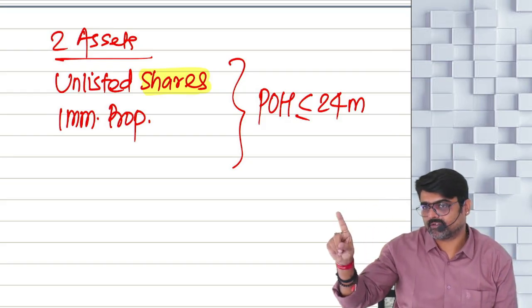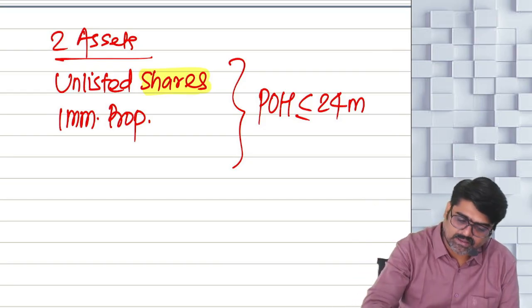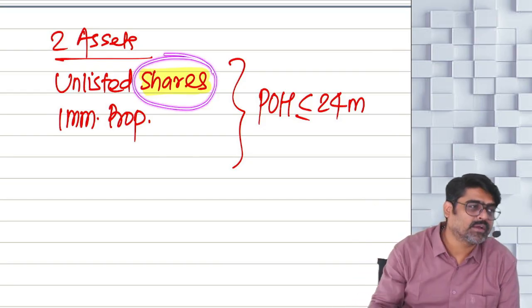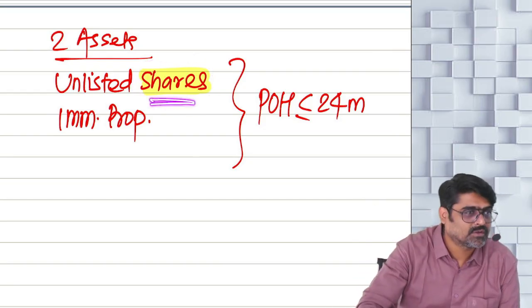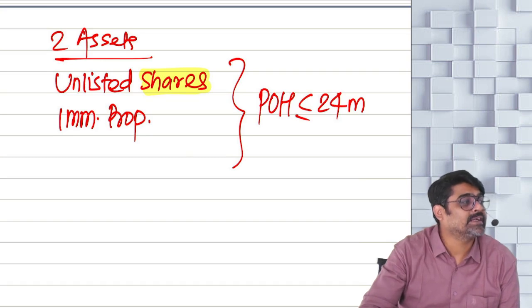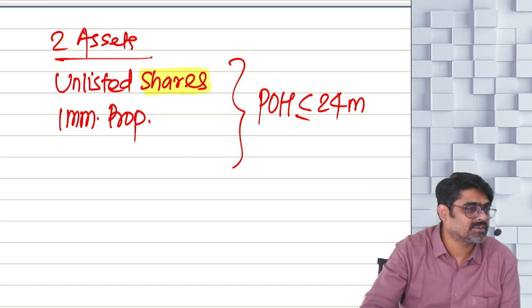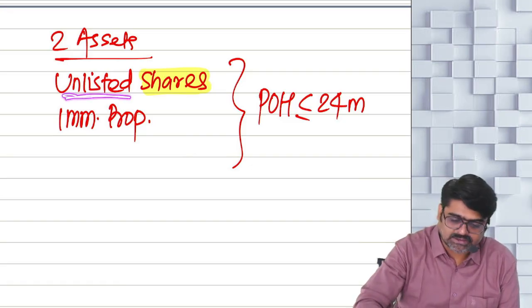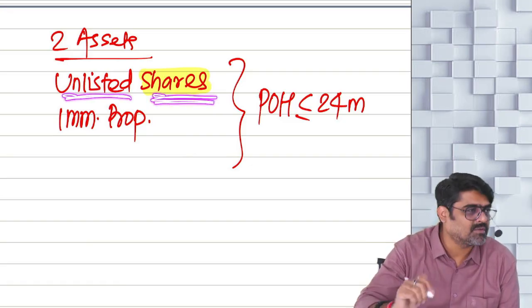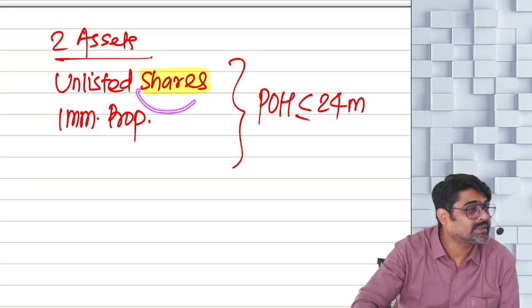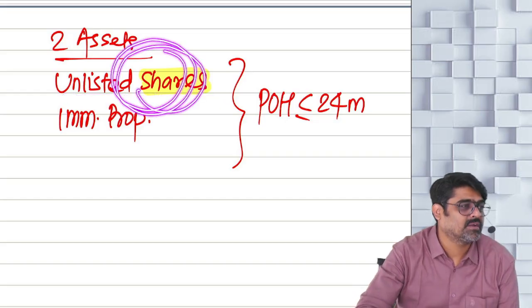Unlisted shares. Did I write unlisted securities over here or only the shares? What about unlisted bonds, unlisted debentures? Unlisted bonds and debentures are not covered here. Only unlisted shares are covered.